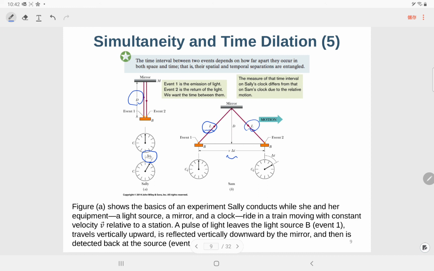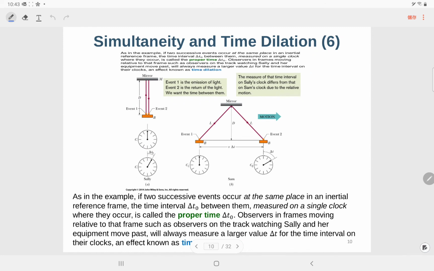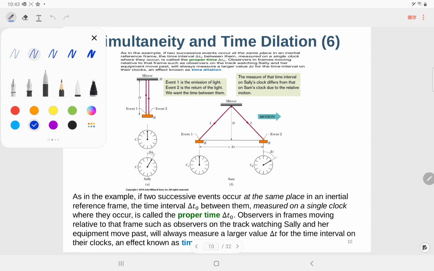So in this case, the speed of light should be 2L over delta t. They should be the same, which is the postulate of special relativity. Yes, so in this case, delta t0 is called the proper time.